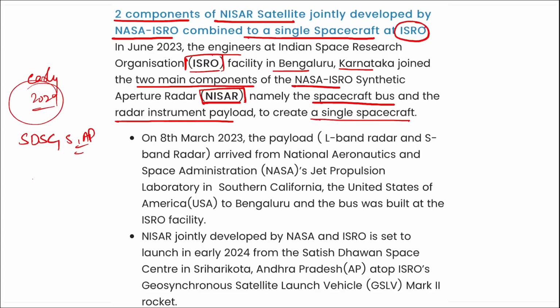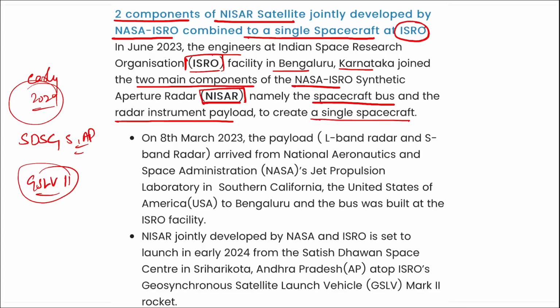It will be launched using GSLV Mark II, that is Geosynchronous Satellite Launch Vehicle Mark II. With the help of this, NISAR will be launched into space. And NISAR, what is the full form? NASA ISRO synthetic aperture radar, correct.